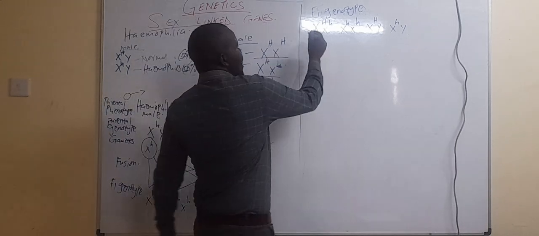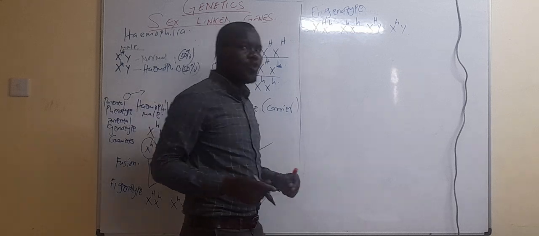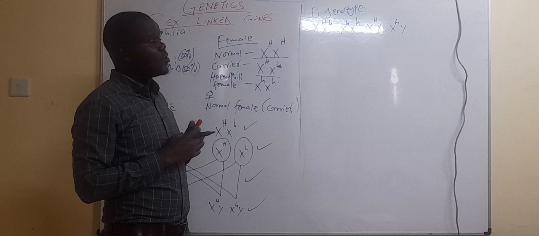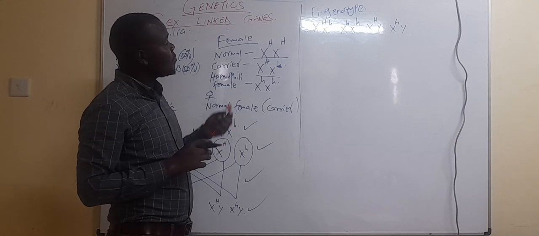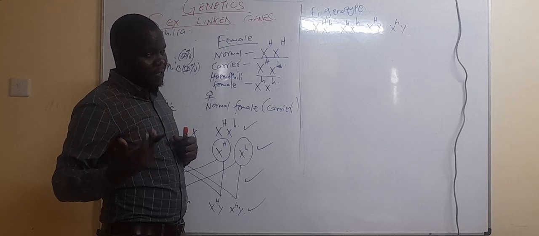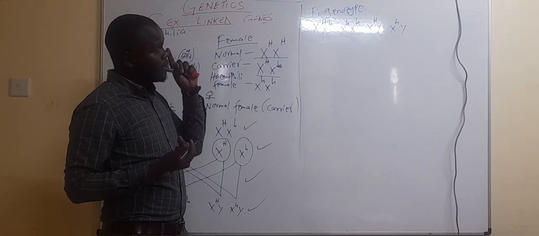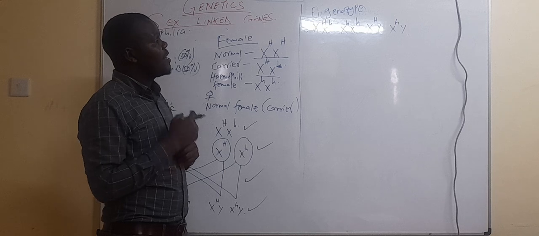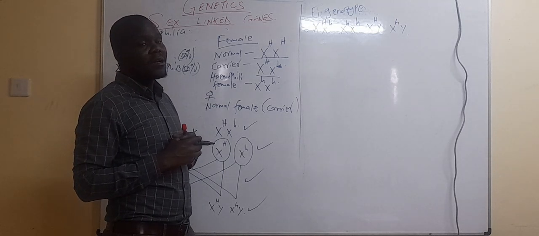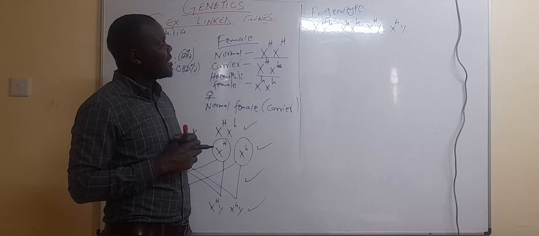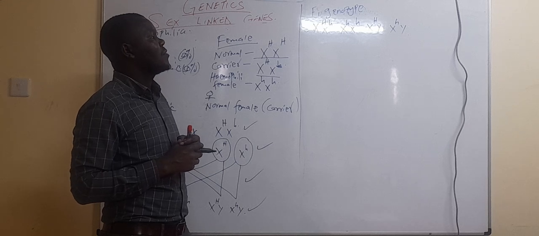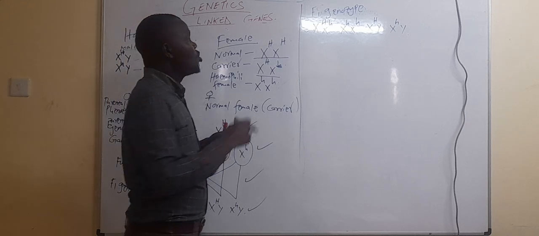It is a good indicator. You can check in terms of the ratio. This person got a haemophilic child. You can see one of our daughters is haemophilic and one of our sons is haemophilic. Then we have a daughter being normal and a son being normal.